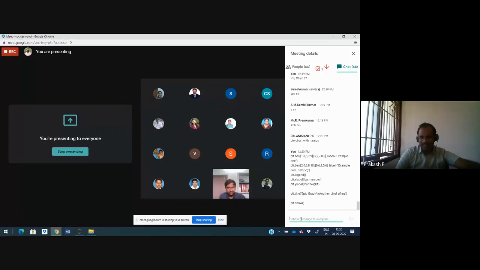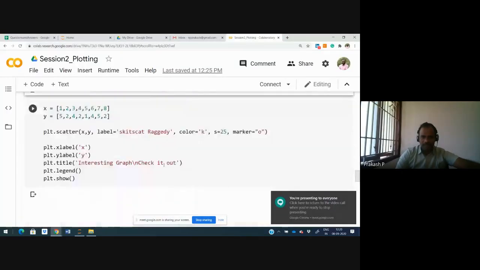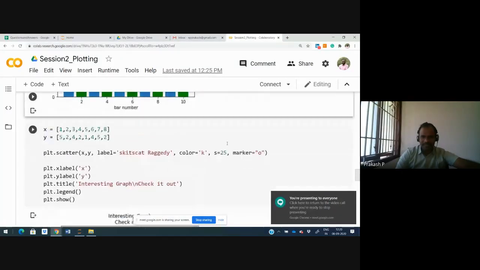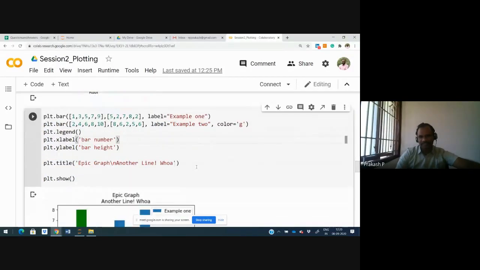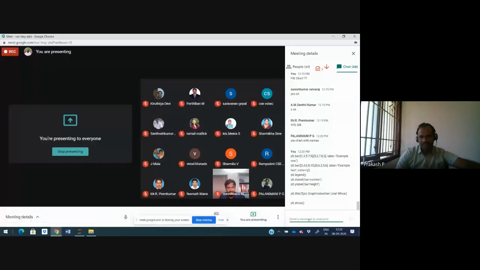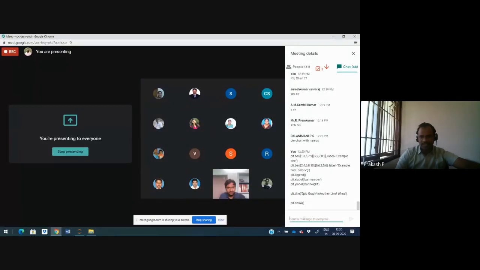We'll see when we are constructing one machine learning model how to pass the data into the chart. So this will help you with the bar chart with the legend. Got it? Bar chart with legend.